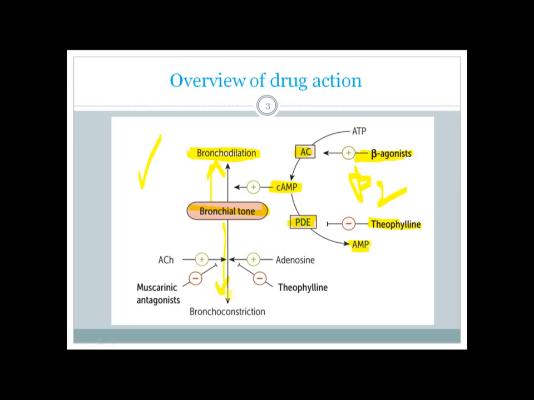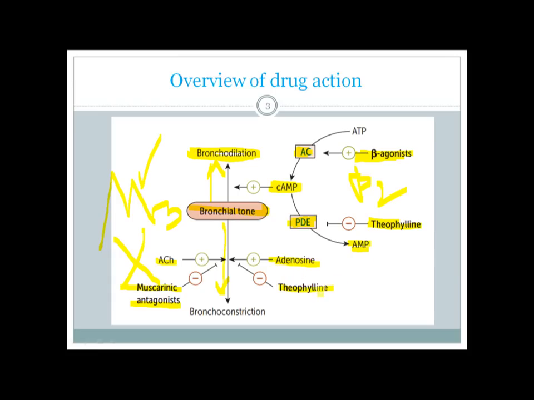Another way to get bronchodilation is to prevent bronchoconstriction. To prevent bronchoconstriction, you have to block the mediators that cause it, and one of them is acetylcholine, which binds to the muscarinic 3 receptors, M3 type receptors, in the bronchial tree, and you want to block that receptor. You can block them with muscarinic antagonists like ipratropium or tiotropium bromide. There is also another substance which can cause bronchoconstriction, which is adenosine. You can block the activity of adenosine with theophylline.